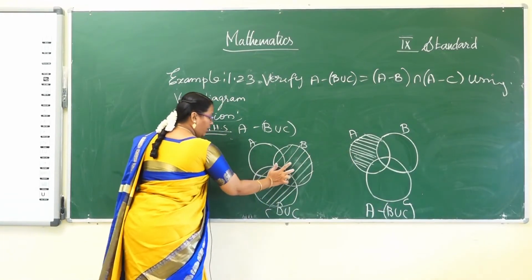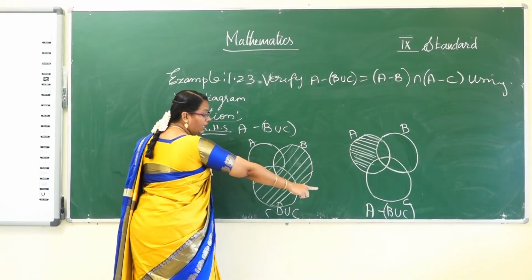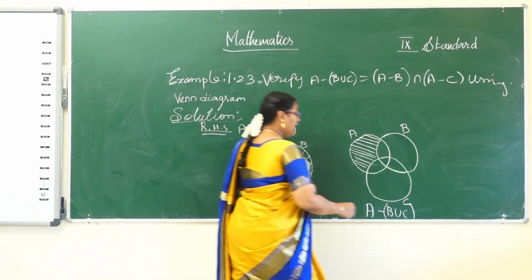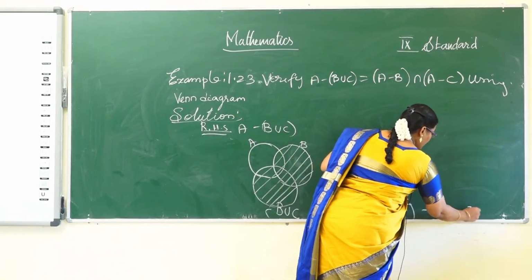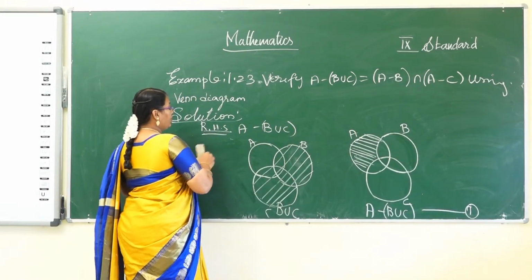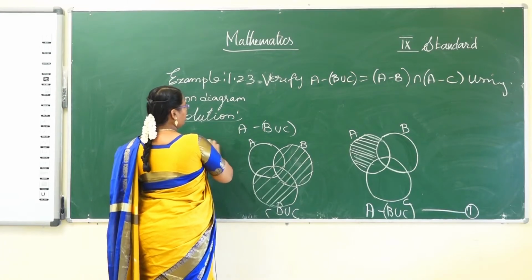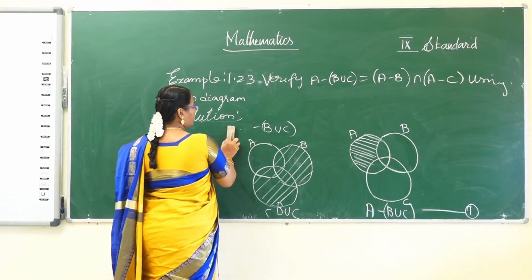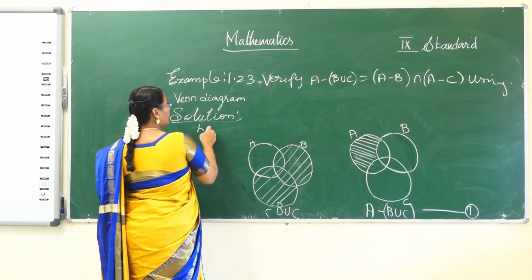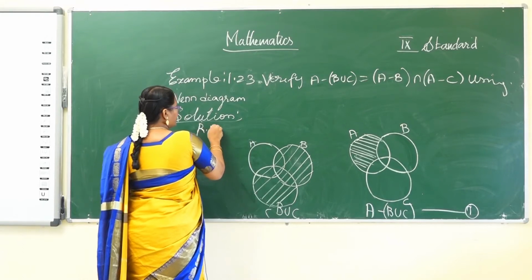Okay, in the part அப்படியே omit பண்ணிட்டு remaining shaded. Remaining part only you have shaded for the A difference B union C. I hope you understand A difference B union C. This is noted by equation number 1. Now consider the right hand side.